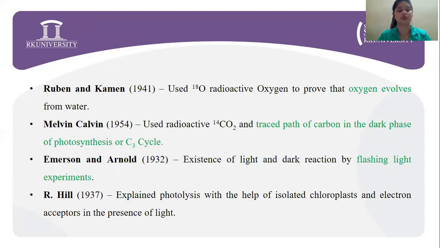Next, in 1932, it was Emerson and Arnold who, by their flashing light experiment, showed the existence of light and dark reactions during the photosynthesis process. Next, in 1937, it was R. Hill who explained photolysis with the help of isolated chloroplasts and an electron acceptor in the presence of light.